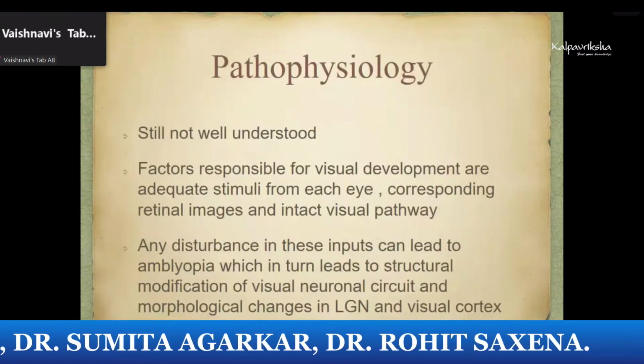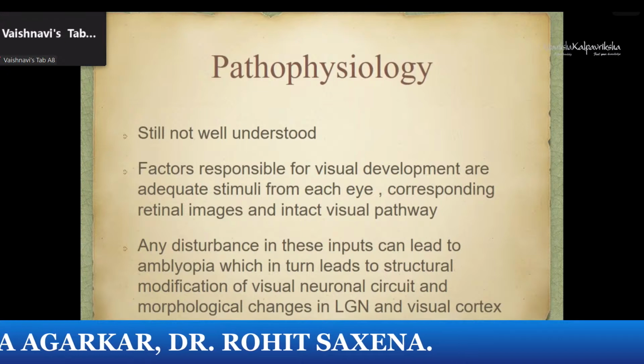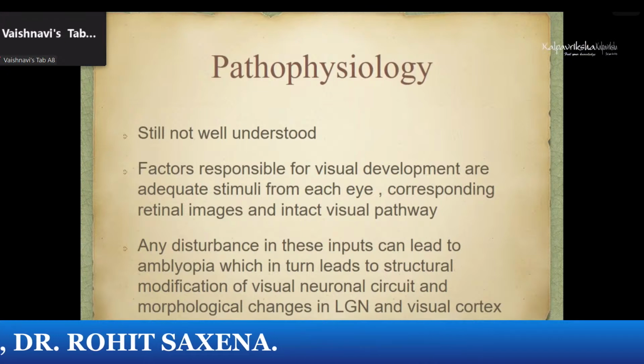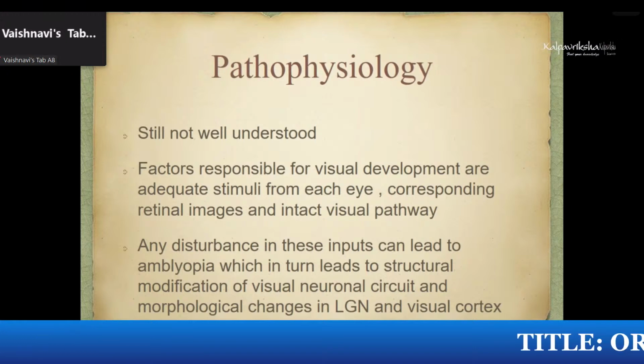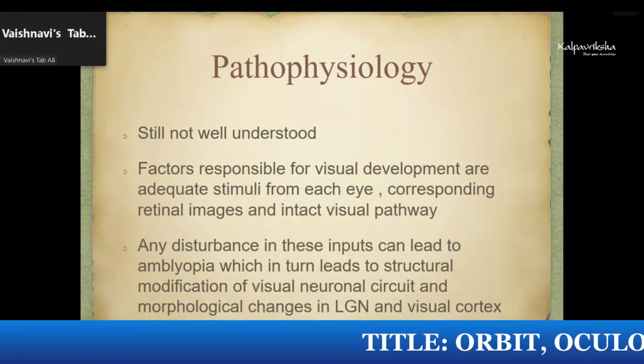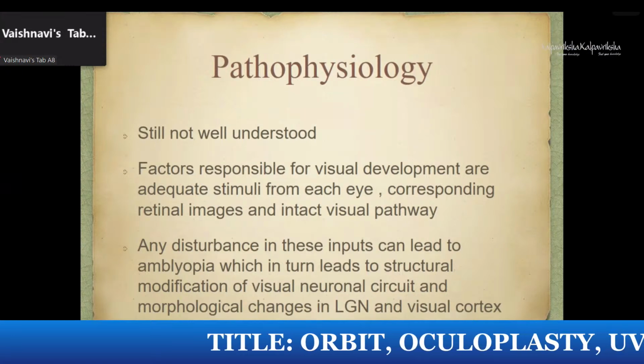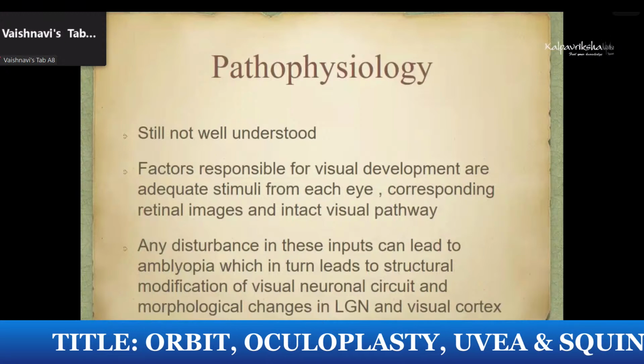Now, what causes amblyopia? It is still not well understood, or we don't know everything about amblyopia. But what we know is what the factors are which are responsible for normal visual development. They are three: adequate stimuli from each eye, corresponding retinal images, and an intact visual pathway.